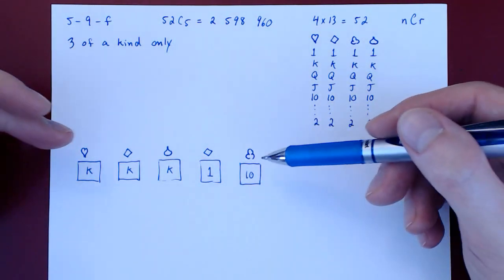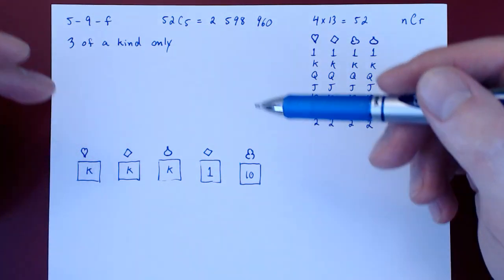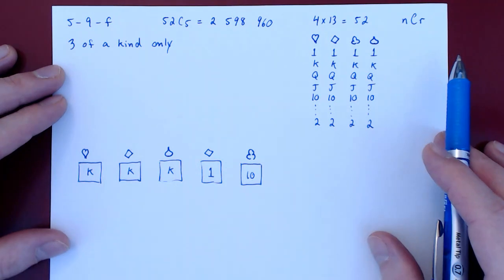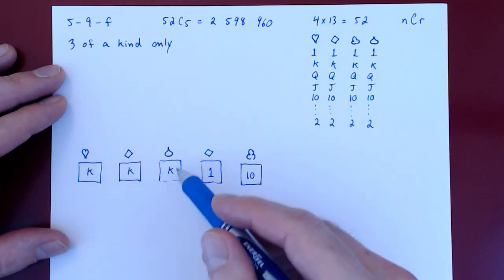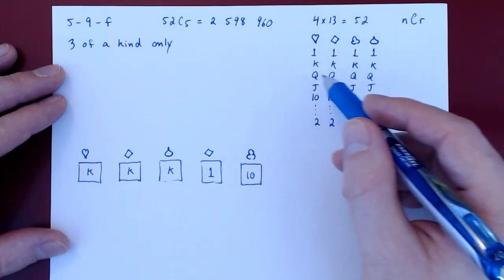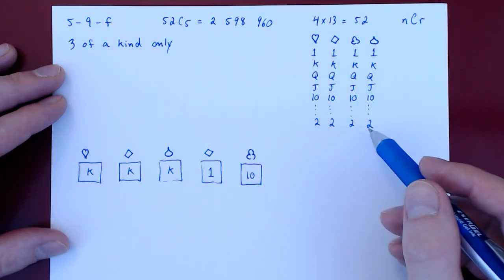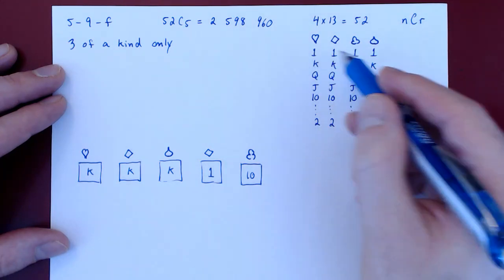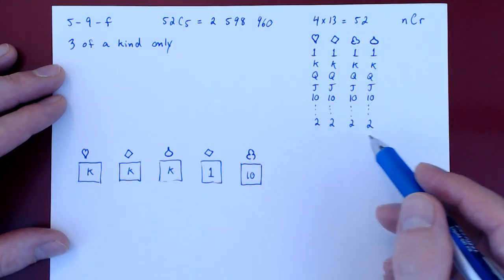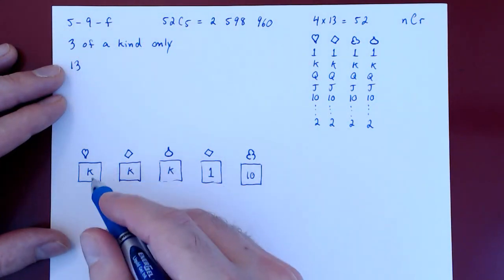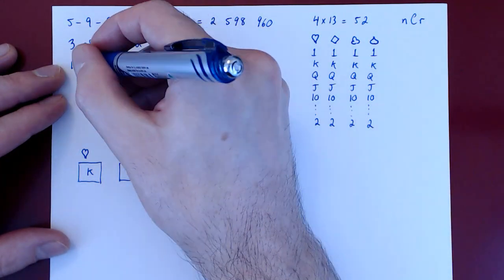Let's now build from this example to counting all possible such hands of 5 cards. So first we chose the triple, right? We chose the kind. Do we have a triple of aces, kings, queens, jacks, up to 2s? So we're choosing first the kind. Out of the 13 available kinds, we chose 1 kind for the triple. So that's 13 choose 1.